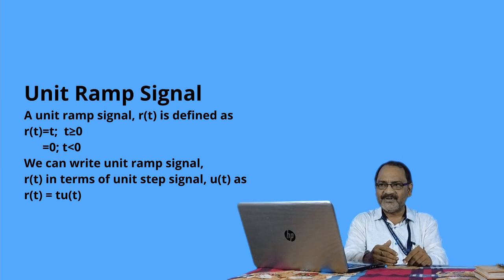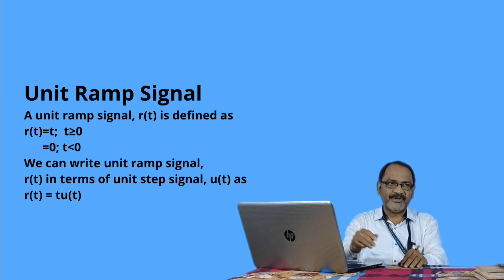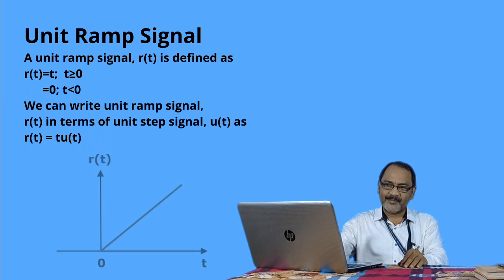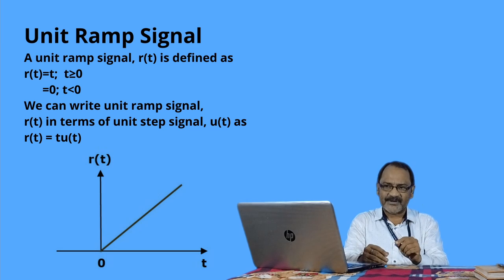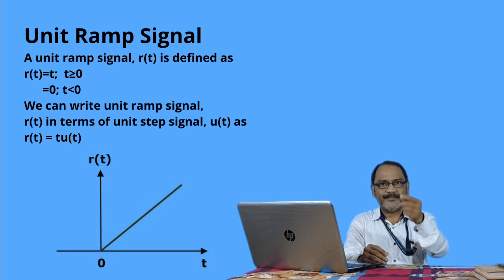We can write the unit ramp signal r(t) in terms of the unit step signal u(t) as r(t) equals t into u(t). Just like when we talk about the graph of x and y, we say x is equal to a into y. Similarly, r(t) is equal to t into u(t). That means this is a unit step function which will vary along with the time.